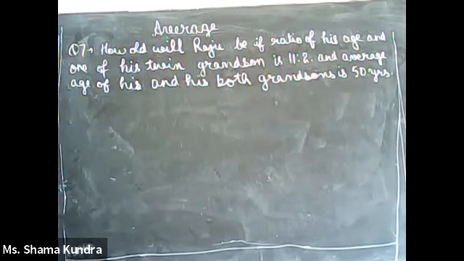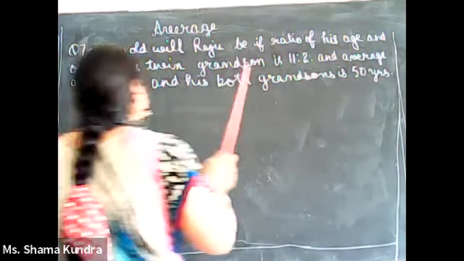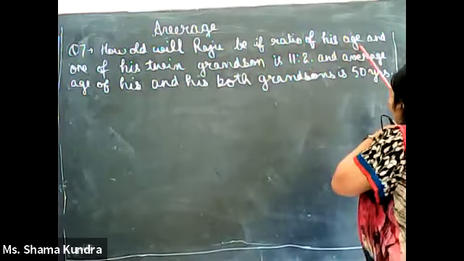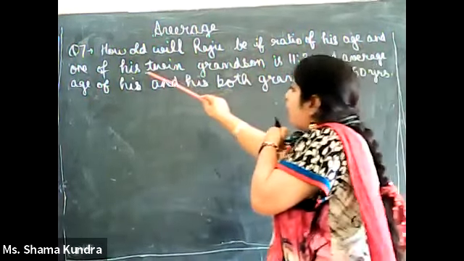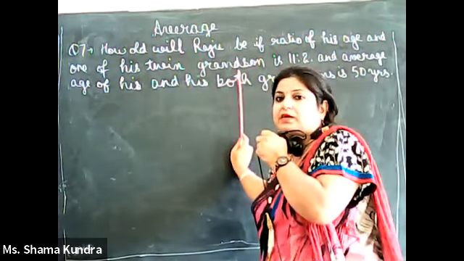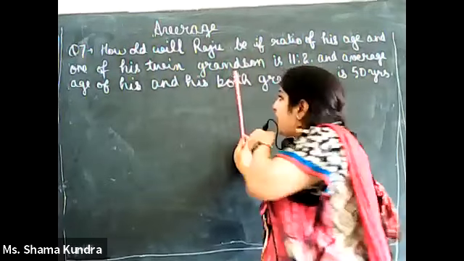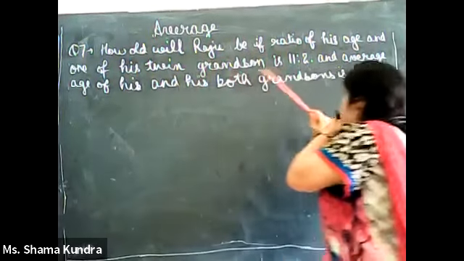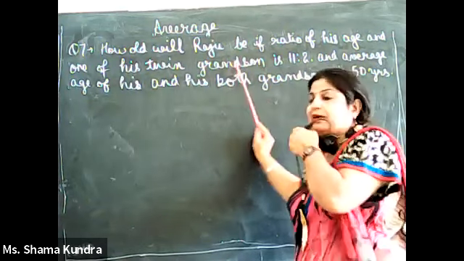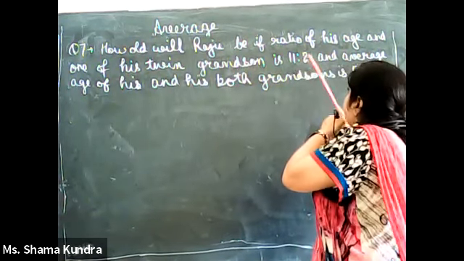Now question number 7. How old will Raju be if the ratio of his age and one of his twin grandsons' is given? It means he has two grandsons and they are twins. The ratio of Raju's age to one of his twin grandsons is given to us as 11:2.